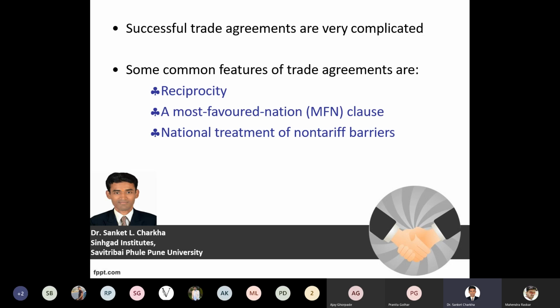National treatment of non-tariff barriers means, if you are taxing particular goods, an economy, or a transaction of imports or exports, what will be your treatment, what feasibility or compatibility will be provided, and how a particular country, nation, or company will benefit from these transactions. So a transaction with respect to tariff and non-tariff perspectives also needs to be taken into consideration.